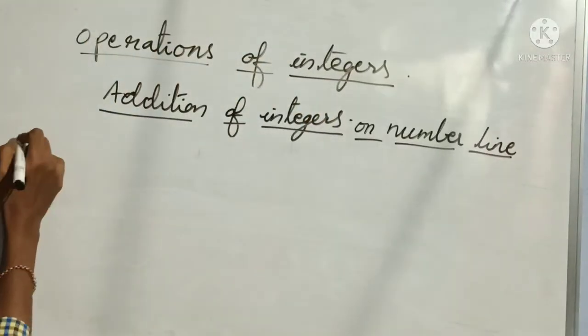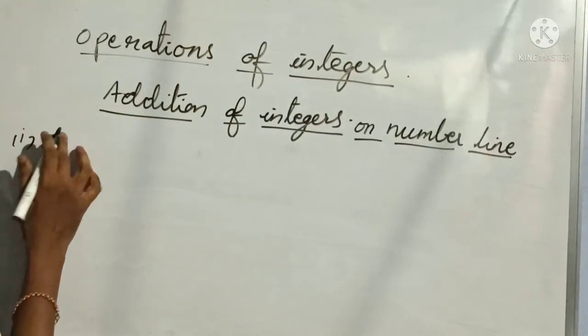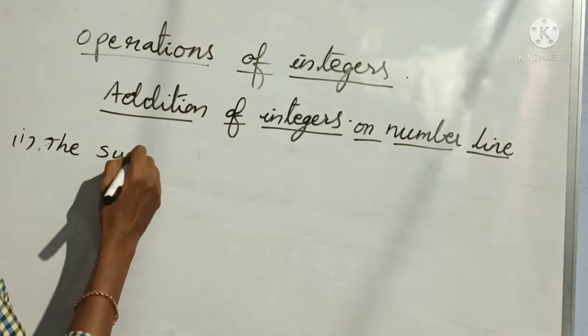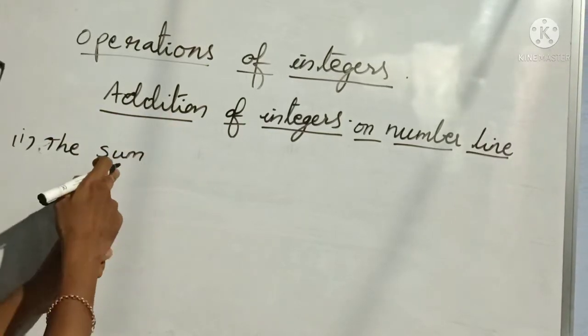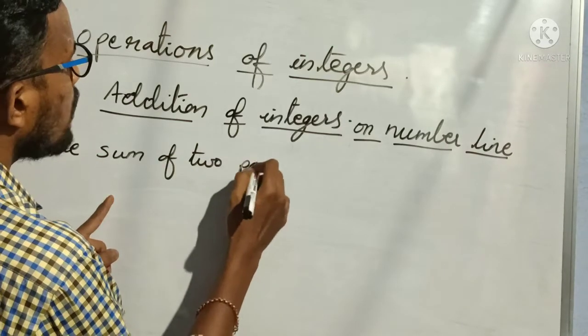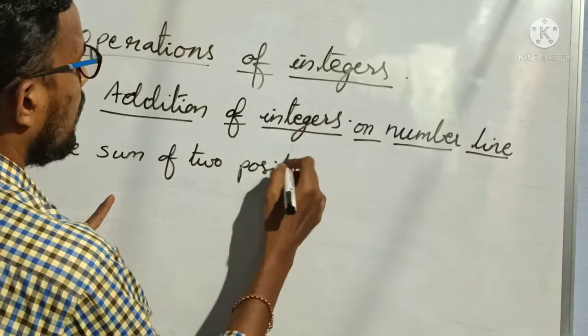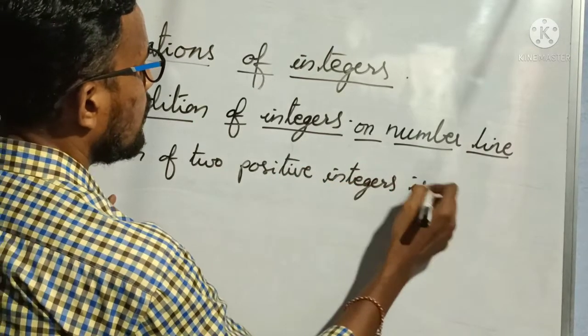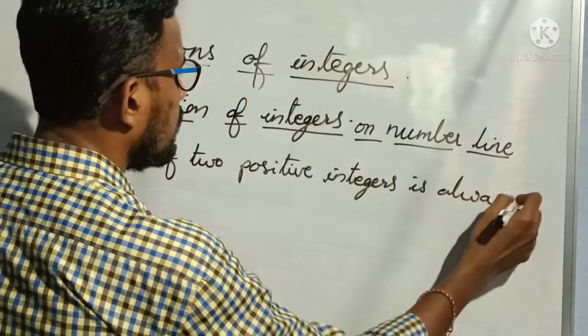Okay. So first point, the sum is nothing but the result of addition. Result of addition is what? Sum. So the sum of two positive integers is always positive.